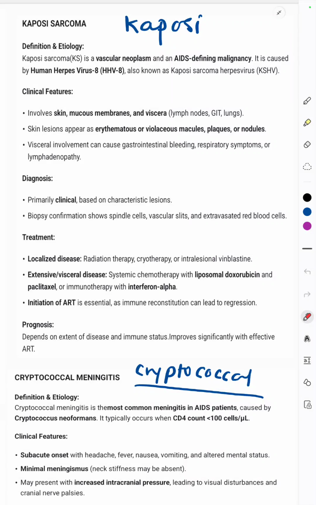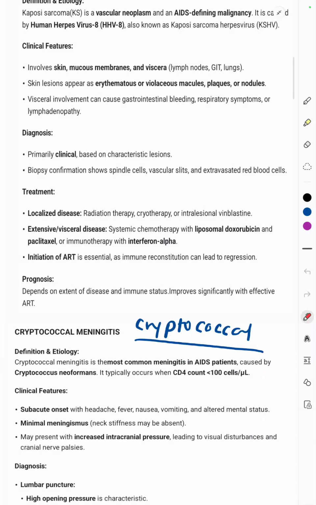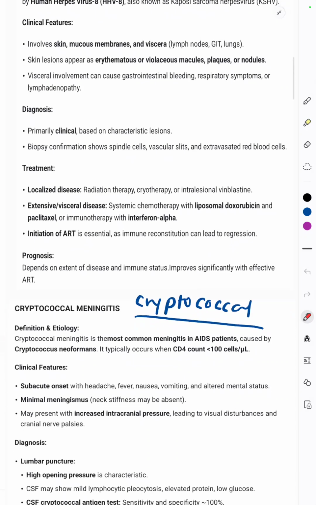Then talking about Kaposi sarcoma, that is human herpes virus 8, it's an AIDS-defining malignancy. It involves the skin, mucous membrane, as well as the viscera of the organs. The skin lesions appear as erythematous or violaceous macules, papules, or nodules. The visceral involvement leads to GI bleeding, respiratory symptoms, lymphadenopathy. Diagnosis is primarily clinical, based on the characteristic skin lesions, and anemia due to bleeding.